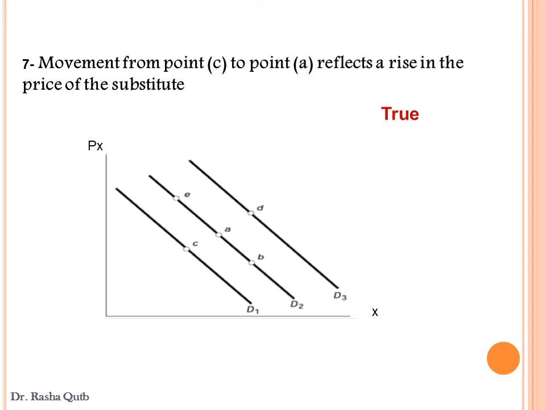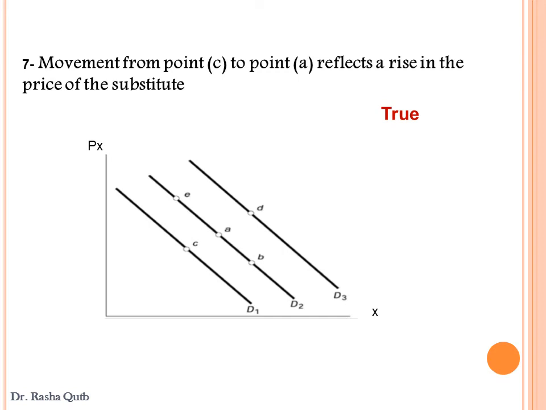You know that a substitute is a product that satisfies the same needs or the same wants. So when the price of the substitutes increases, we decrease the consumption of the substitutes and increase the consumption of our main product.